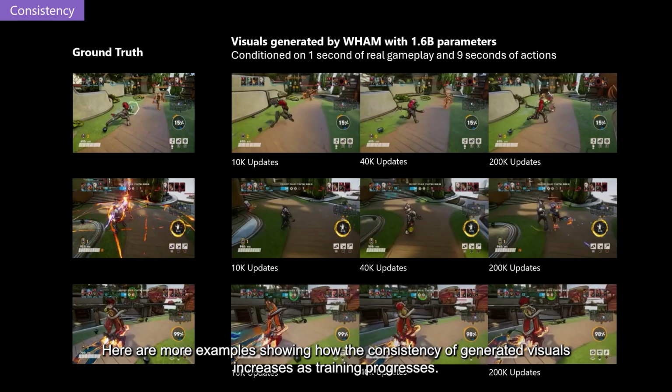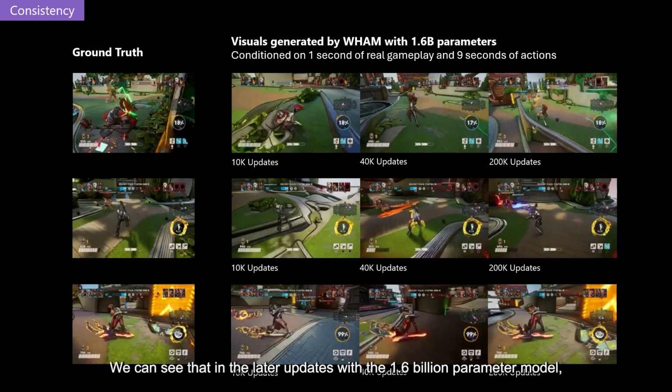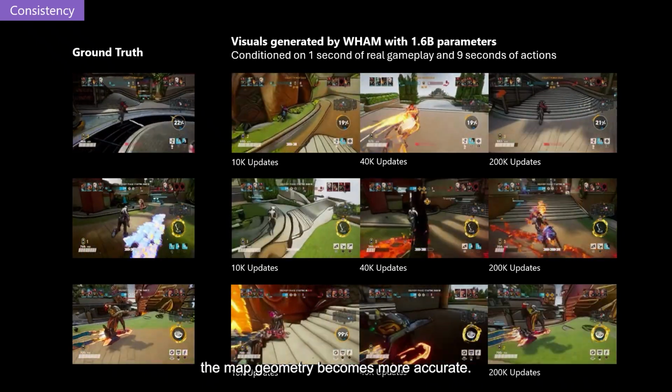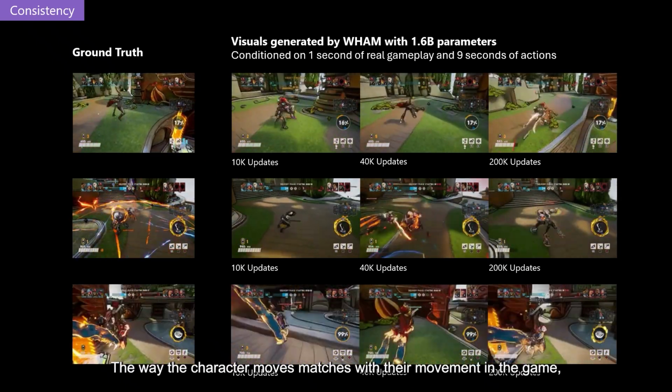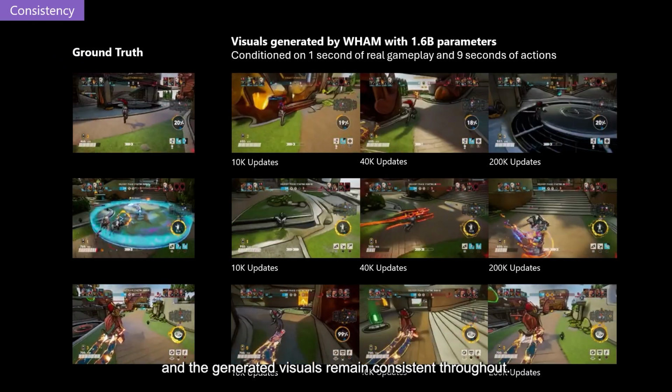Here are more examples showing how the consistency of generated visuals increases as training progresses. We can see that in the later updates with the 1.6 billion parameter model, the map geometry becomes more accurate, the way the character moves matches with their movement in the game, and the generated visuals remain consistent throughout.